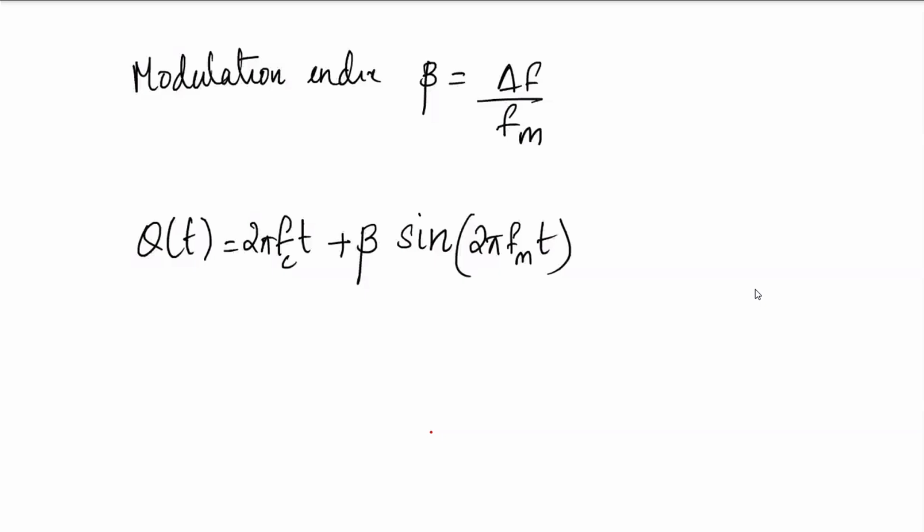That is defined as the frequency deviation divided by the frequency of the modulating signal. And theta t is 2 pi fc t plus beta into sin 2 pi fm t. This parameter beta is the modulation index. It represents the phase deviation of the FM wave.